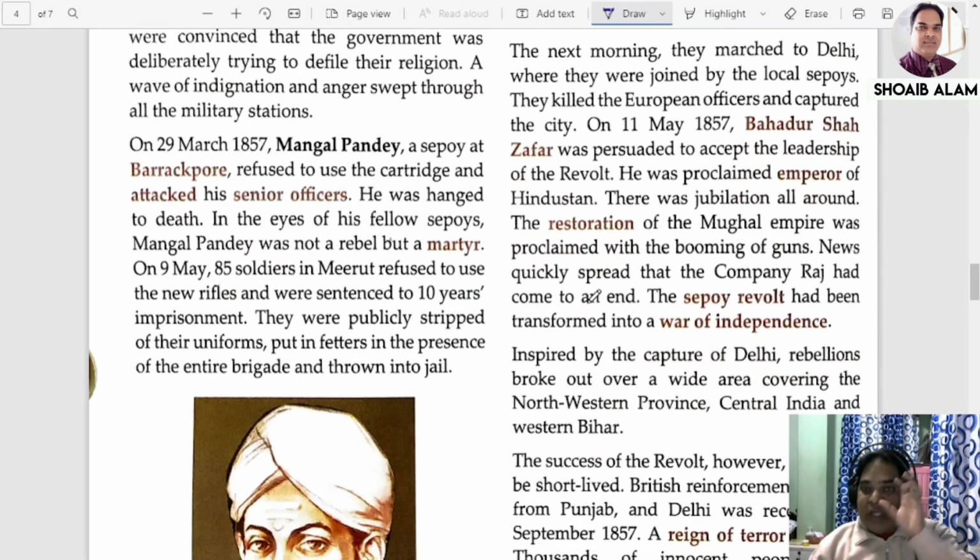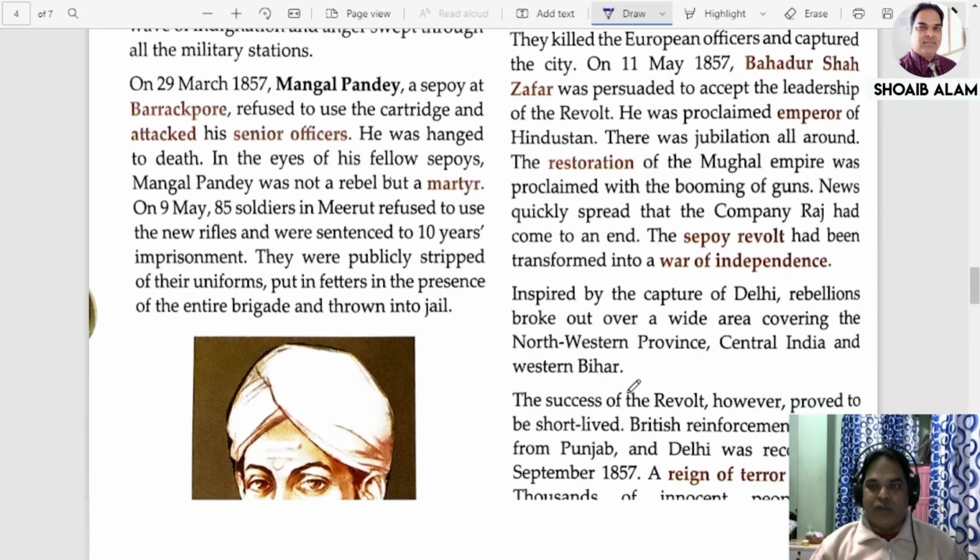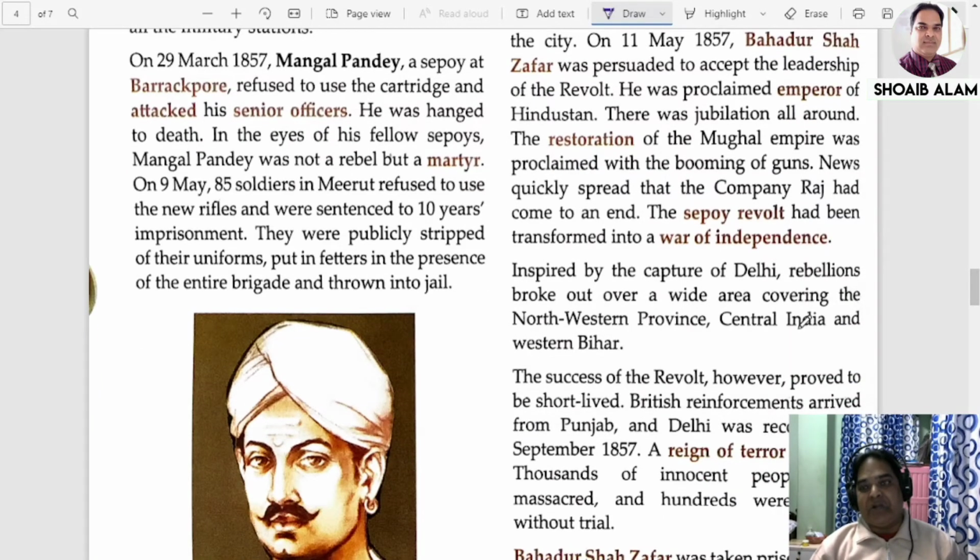And this news quickly spread that the Company Raj had come to an end. Everywhere the news spread that Mughal rule was back and the Company's rule had come to an end. The sepoy revolt had been transformed into a war of independence. Inspired by the capture of Delhi, when the Mughal rule was established once again, rebellions broke out over a wide area. Other people also thought this was the right time to start a movement against the British. So the northwestern provinces, central India, western Bihar, everywhere the movement spread like wildfire.